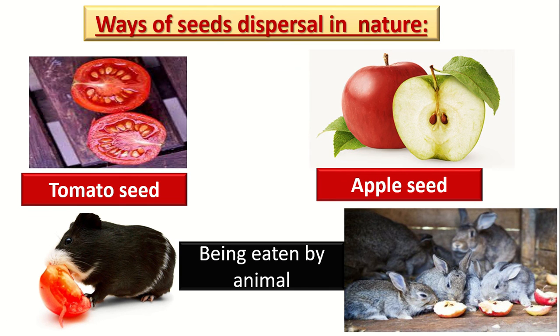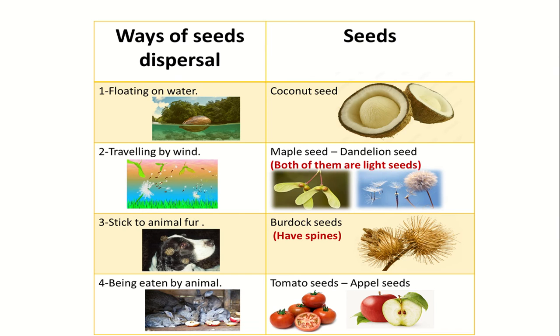Okay, the last one, what are the seeds which are eaten by other animals? We have 2 seeds, tomato seeds and apple seeds. Tomato and apple seeds are eaten by animals and after that they go out through the stool into the soil and become a new plant.